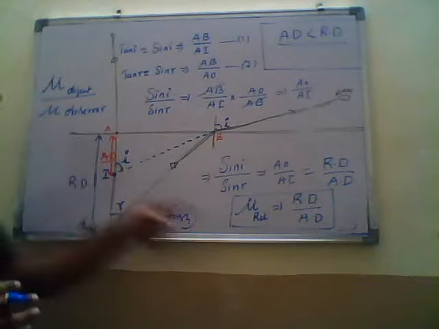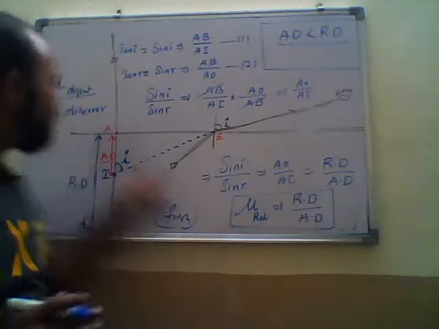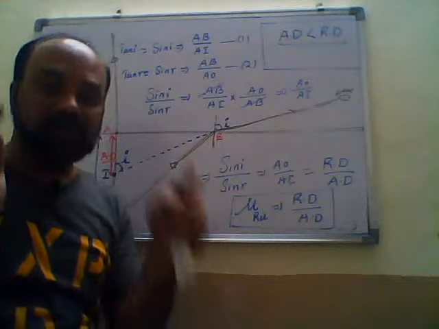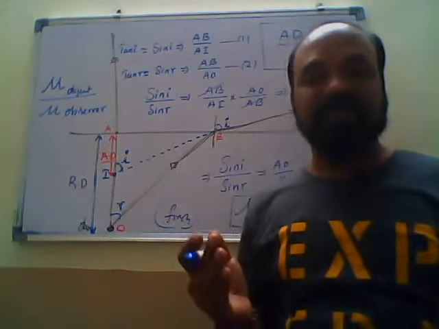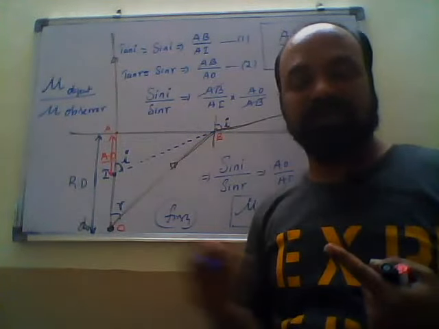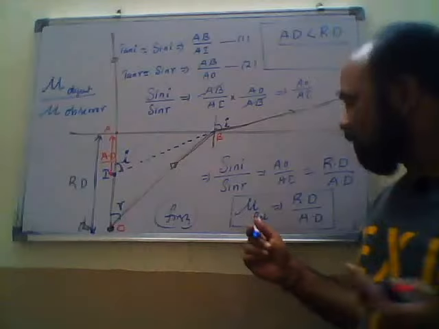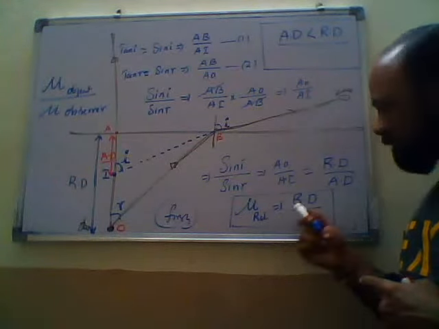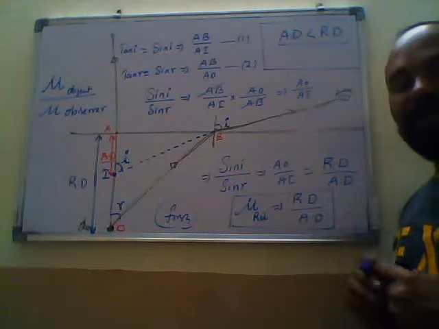See, how to write this relative refractive index: the refractive index of the object, where the object is, that medium's refractive index, divided by the refractive index of the observer, where the observer is. Okay, so this is the formula to find out: relative refractive index is equal to real distance by apparent distance.